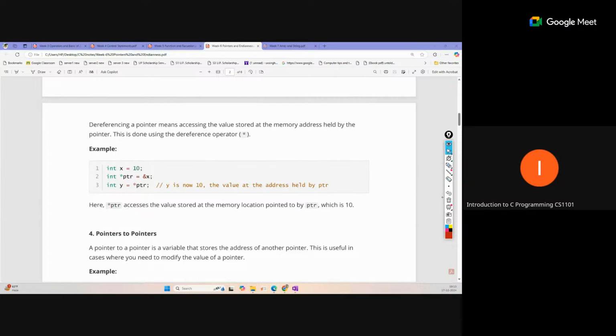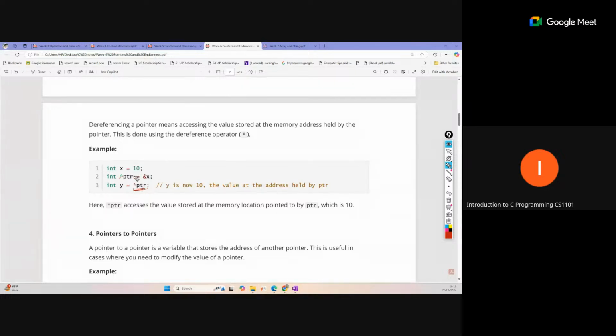At the time of declaration, we use this asterisk sign just as a pointer identification. But later, if we write it like this, it works as a dereference operator. That means: what is the address stored inside ptr, and on that address location, what is the data actually stored? That data will be read by this dereference.